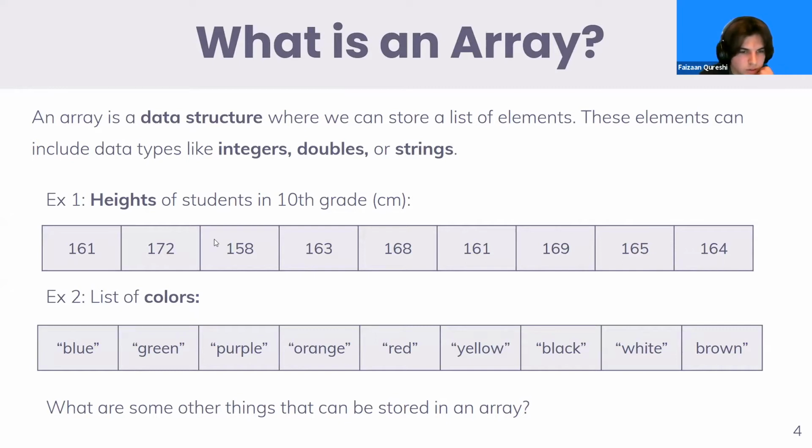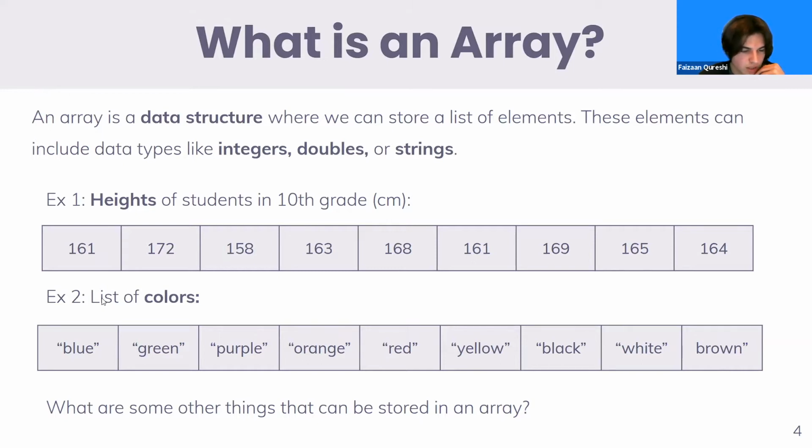So here are some examples of arrays. In our first example, the data stored is an integer type. So we have the heights of students in 10th grade. We count how many elements we have: 1, 2, 3, 4, 5, 6, 7, 8, 9. So we have 9 elements in this array. In this example, the data type uses integers, and we are storing the integers in this array.